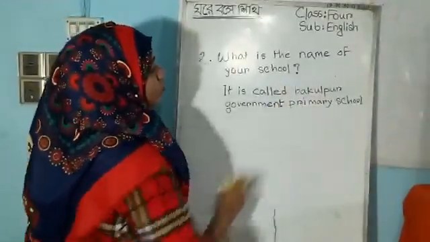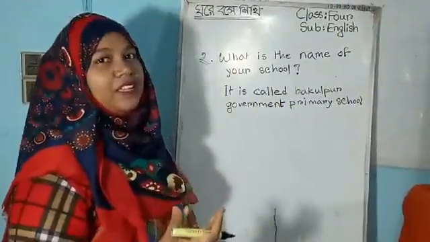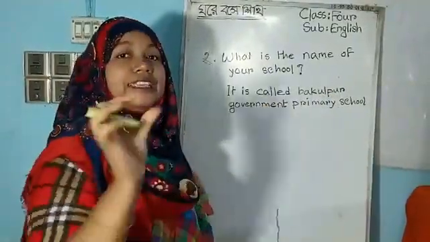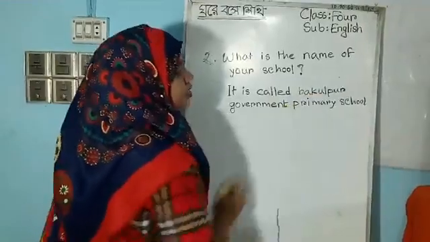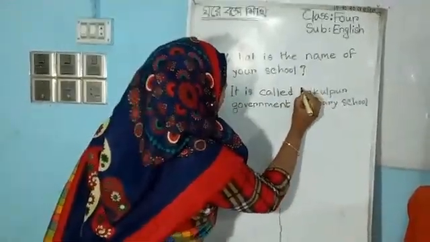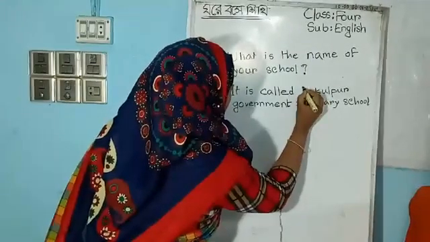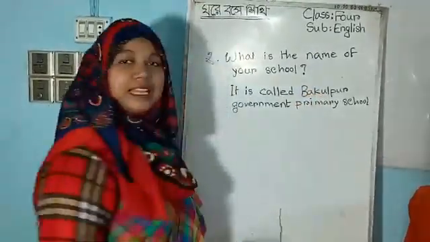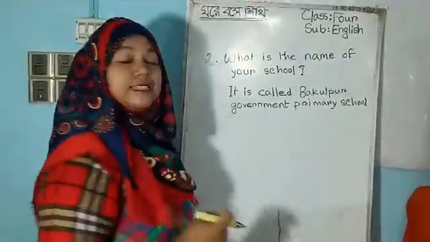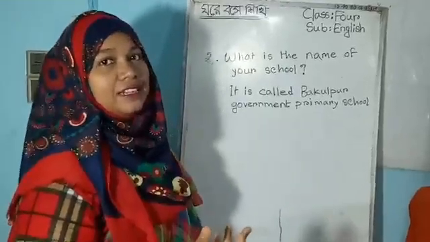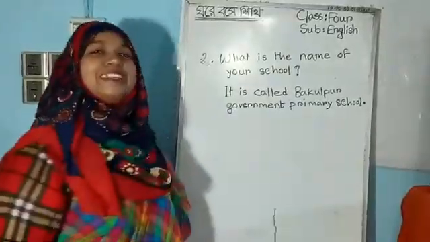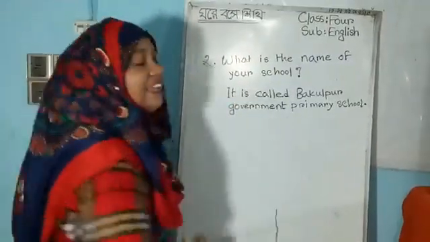Then Bokulpur is a name. We know when we start a name, that time we have to write a capital letter. So Bokulpur is a name, school name. So we have to use a capital letter, capital B. Before writing Bokul, we have to write capital B. Bokulpur Government Primary School. It is an answer, and after an answer, we have to use a full stop. My dear student, now it is in a correct form.